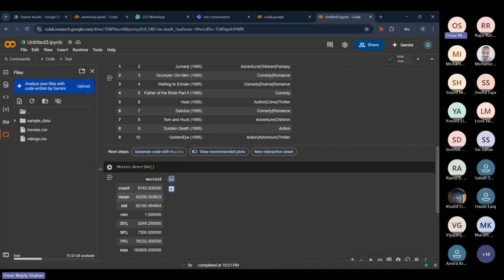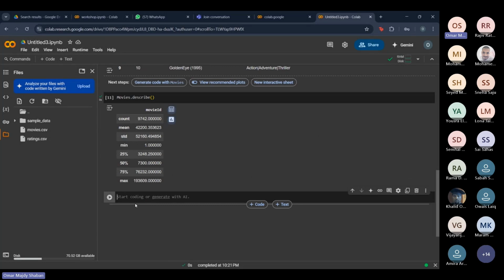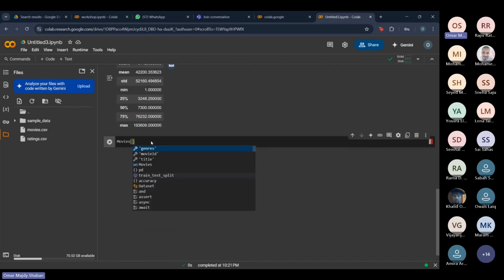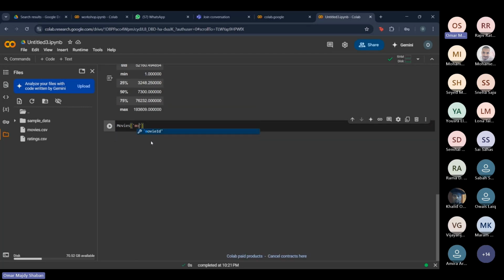So for example, it gives us the average and the count, like how many rows of this movie ID. So we can tell there's 9,742 unique movies. And what we're going to do is check first off for this column, movie ID, if there are any duplicates in it, since obviously it is an ID, so we don't want any type of duplicates.